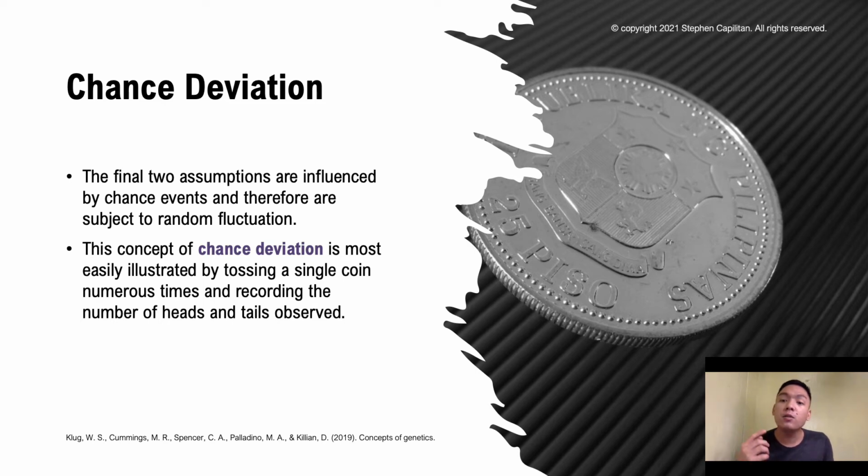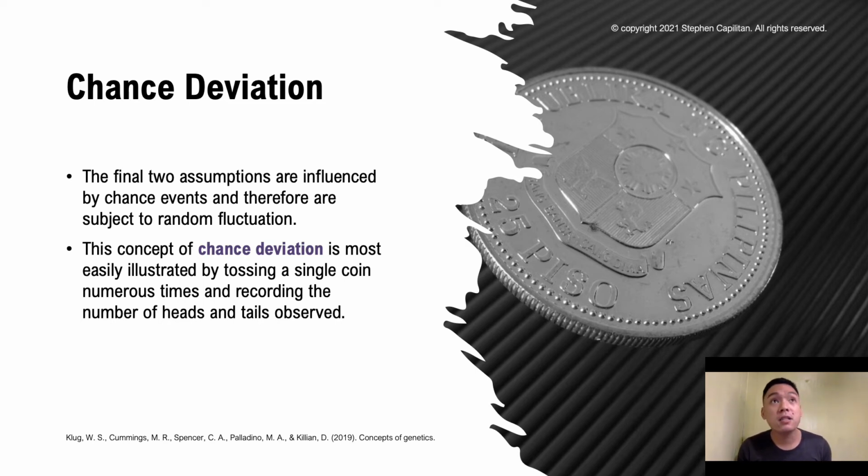So as the total number of tosses is reduced, the chance deviation increases. For example, if a coin is tossed only 4 times, you would not be too surprised if all of the 4 tosses resulted in only heads or only tails. For 1,000 tosses, however, 1,000 heads or 1,000 tails would be most unexpected. In fact, you might believe that such a result would be impossible to happen.